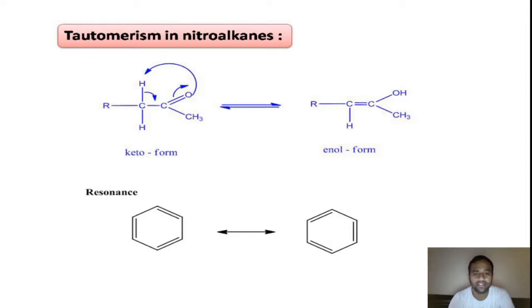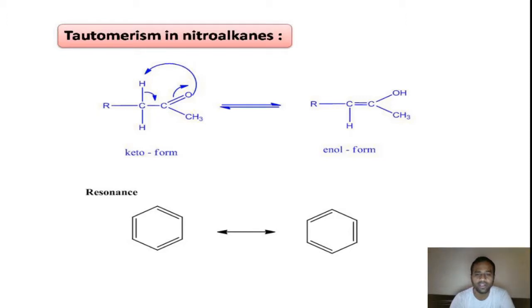Coming to the second difference, the tautomers are real. That means in the laboratory we can identify the existence of each form of the tautomer. But whereas the resonance structures are imaginary, we cannot prove their existence practically in the laboratory. Whereas tautomers are real, we can prove their existence practically. Right? This is the second difference.